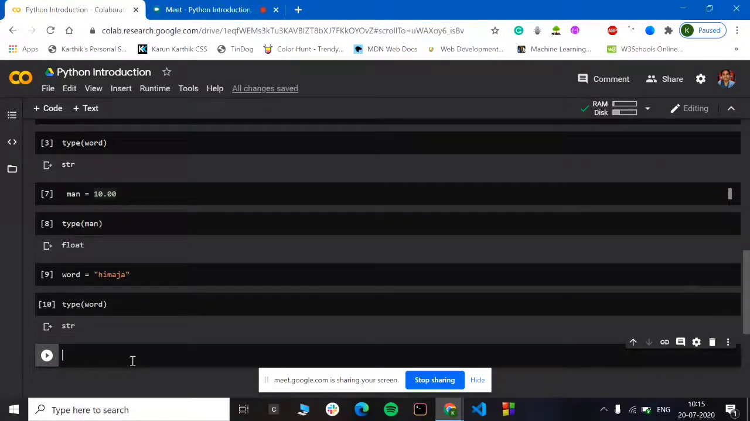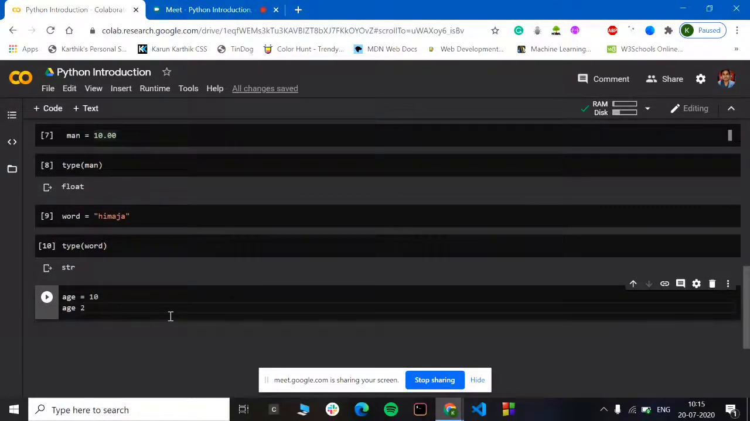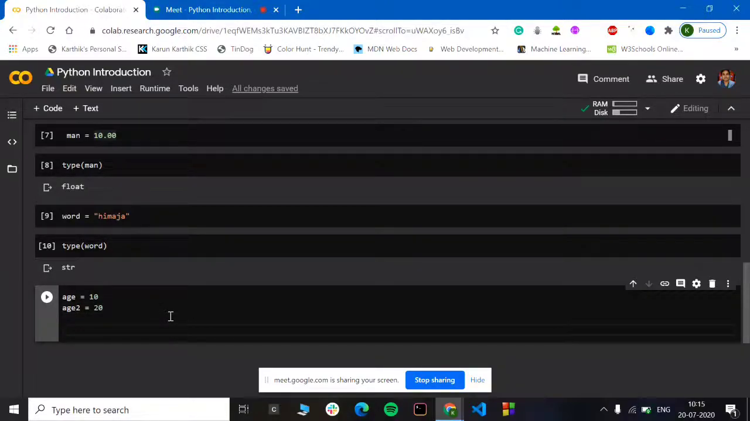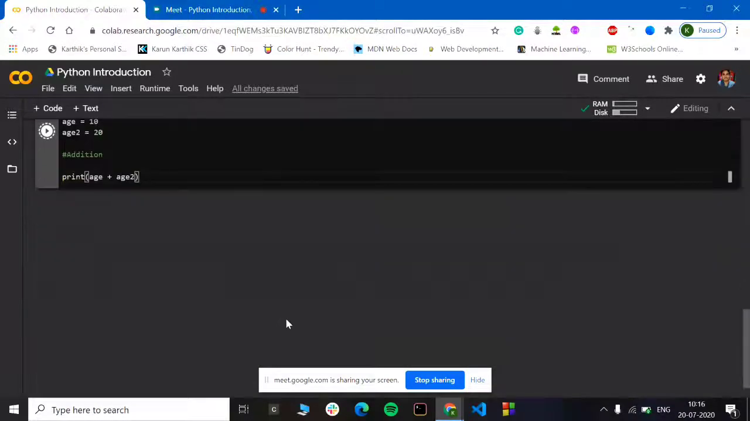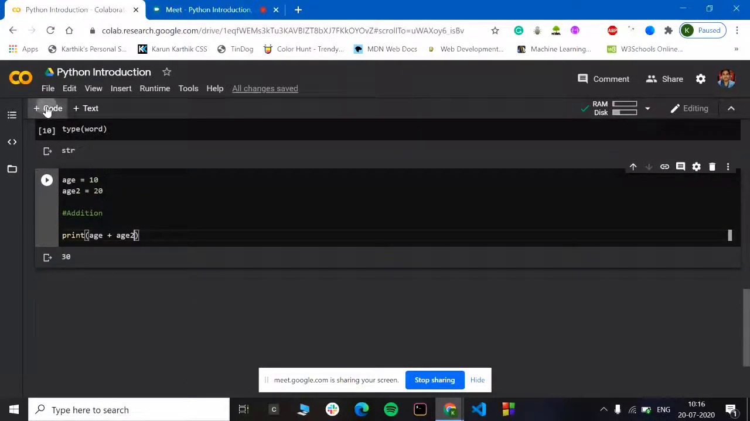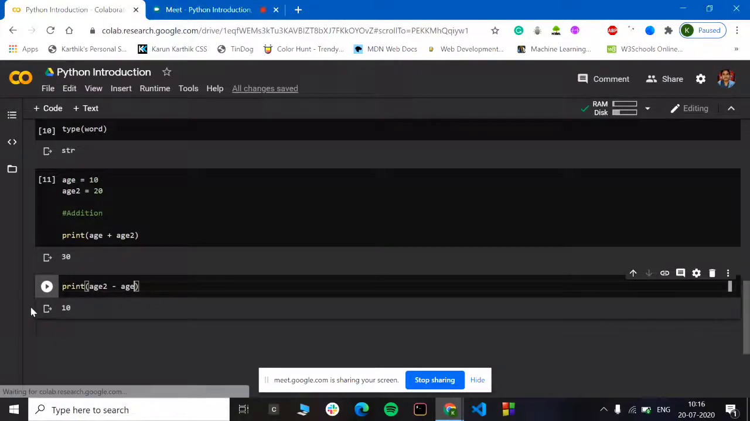We could be declaring age equal to 10, and another thing, age2 equal to 20. These are the basic common things. If you want to do an addition, you will just print age plus age2. It is as simple as that. It should be returning 30. And let's take print age2 minus age, and it should be printing 10.